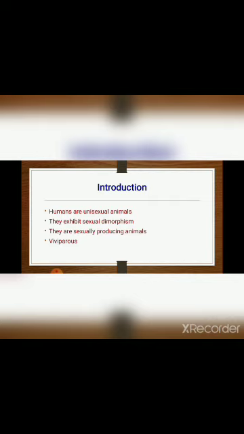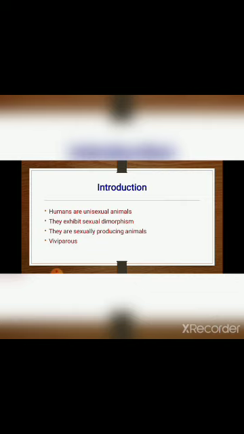Unisexual is nothing but each organism possesses only one sex's organs, right? And what do you mean by sexual dimorphism? It is where males and females look different because of their sex organs and the hormones released by them. They are physically different from each other.